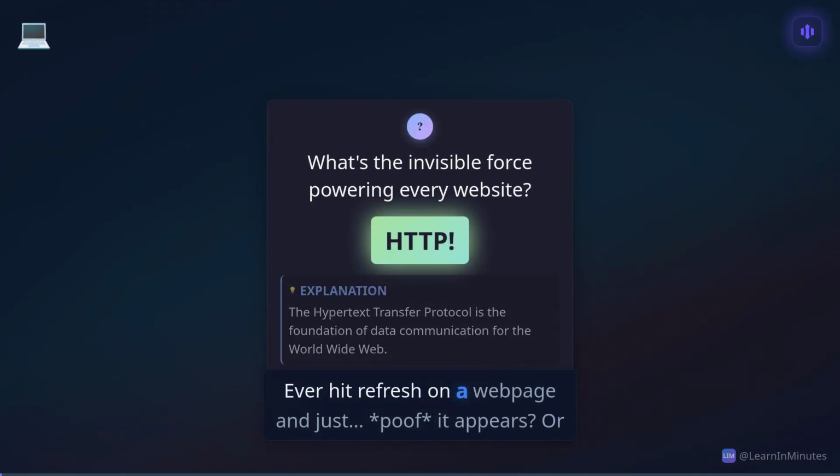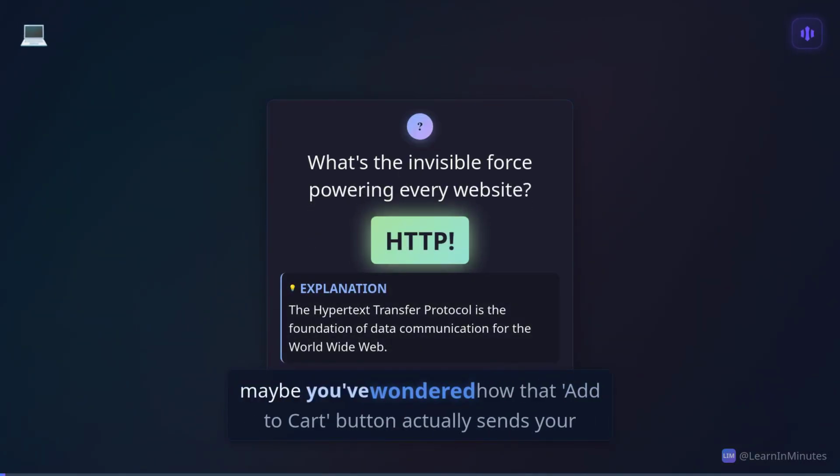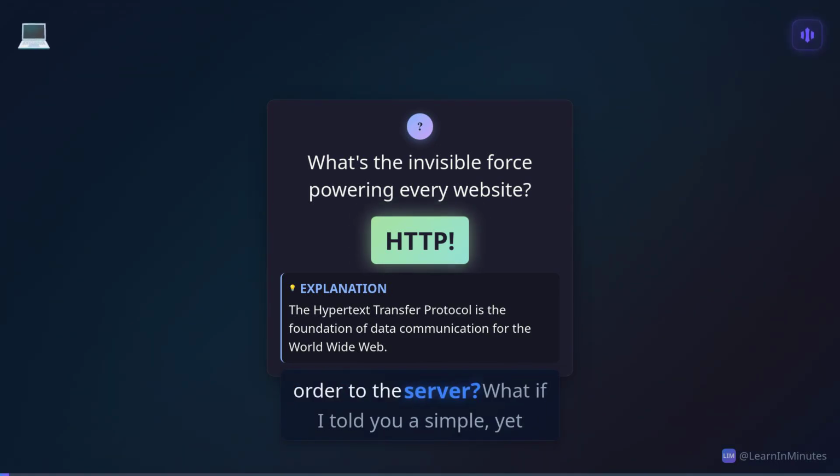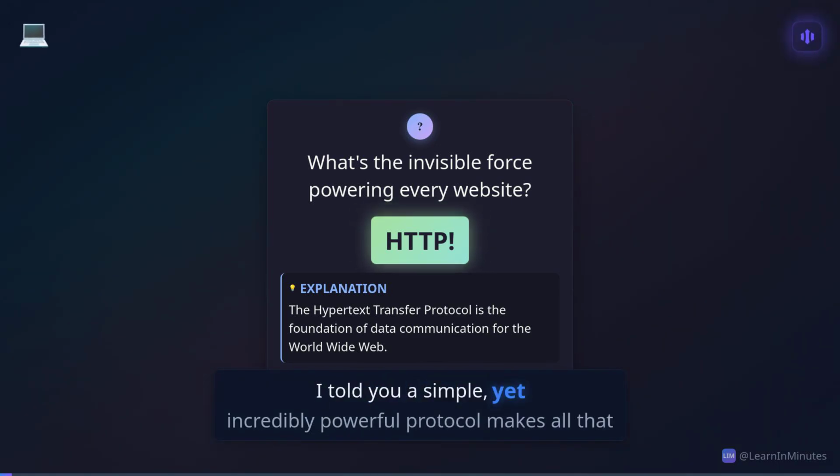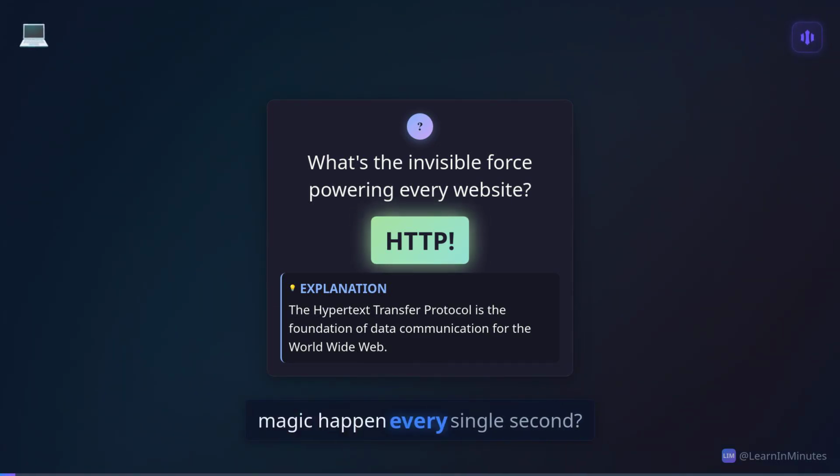Ever hit refresh on a web page and just poof, it appears? Or maybe you've wondered how that add to cart button actually sends your order to the server. What if I told you a simple, yet incredibly powerful protocol makes all that magic happen every single second?